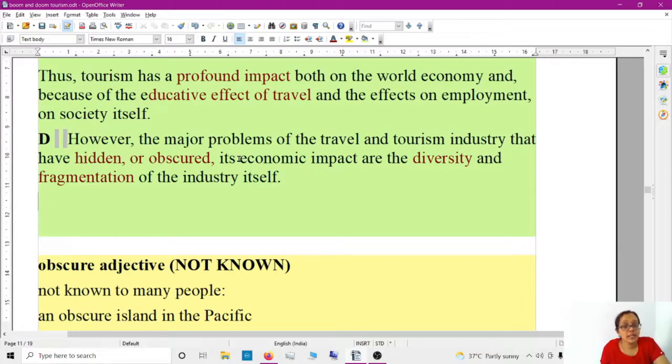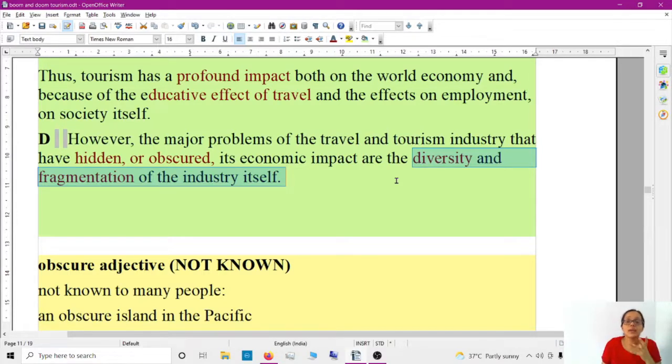Its economic impact is hidden because of the diversity and fragmentation of the industry itself. There are different types of people, starting from the street food to food that we get in the high posh restaurants. So it's difficult: if tourists are having food from the street, we won't be getting that idea, right? How much income.